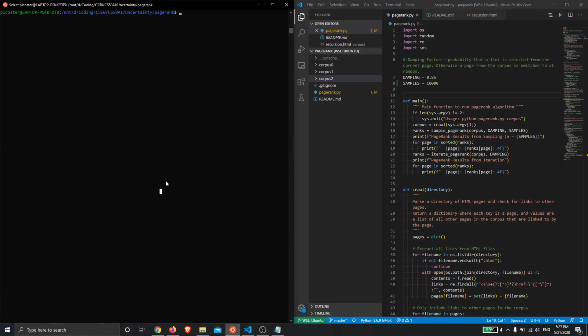Hello, my name is Paul, and this is my submission for CS50AI project PageRank, where we have implemented an AI that can carry out page rankings similar to the way that the Google PageRank algorithm works. And we've done that using two different ranking methods.